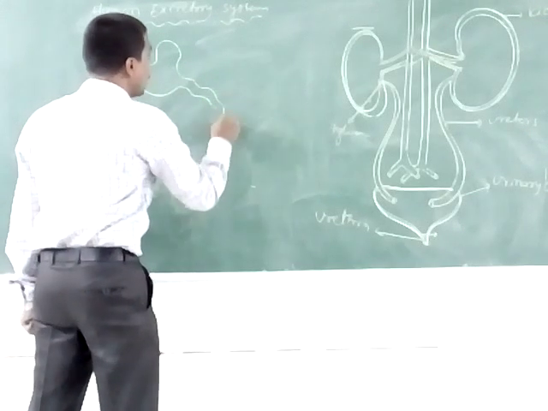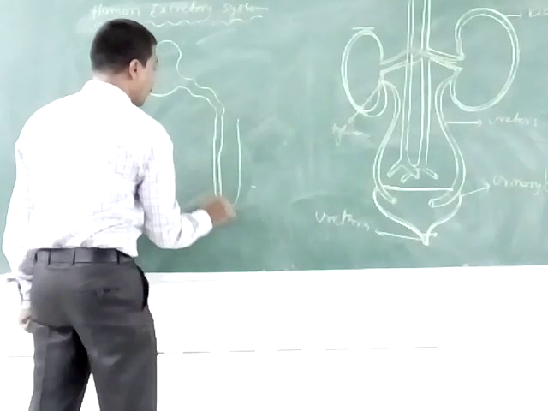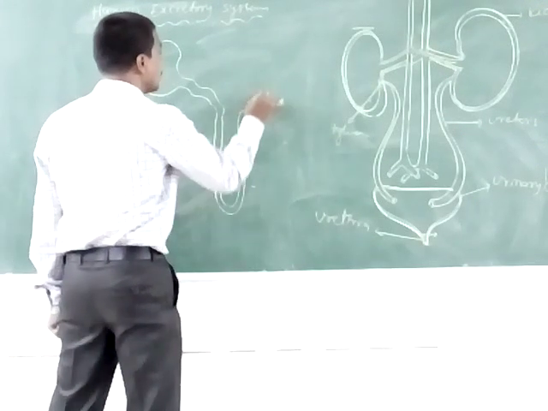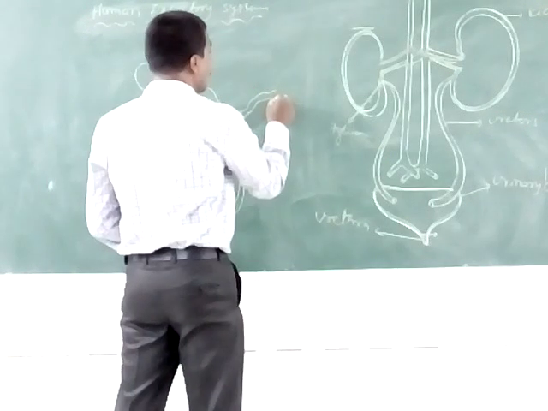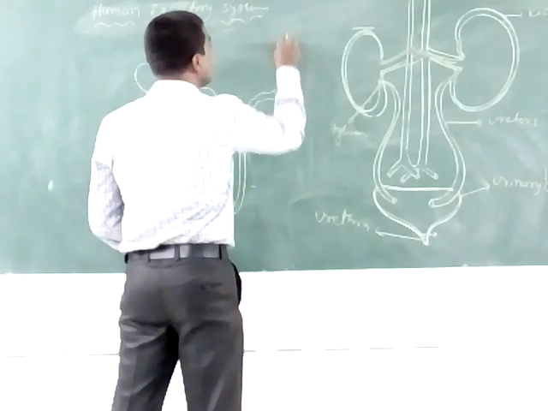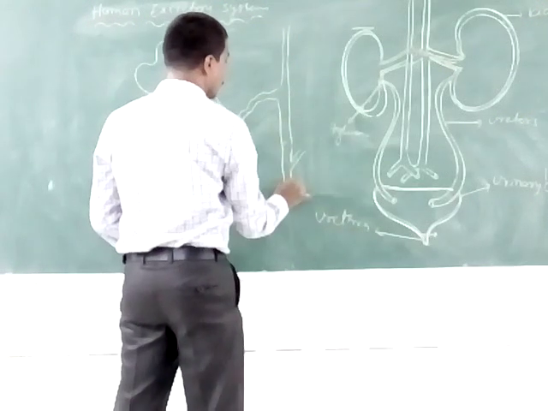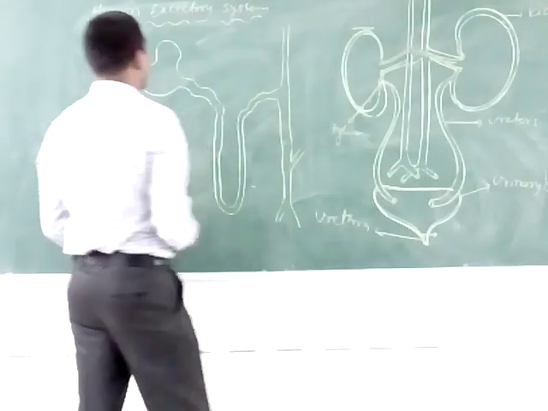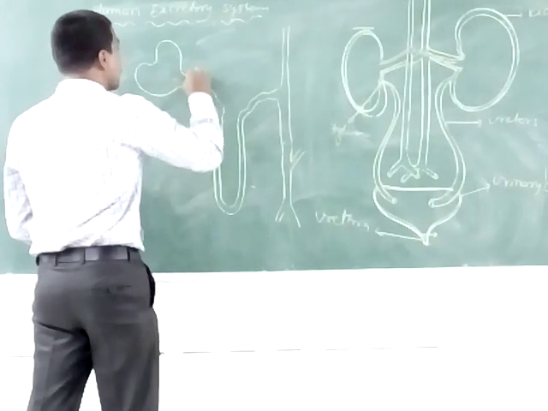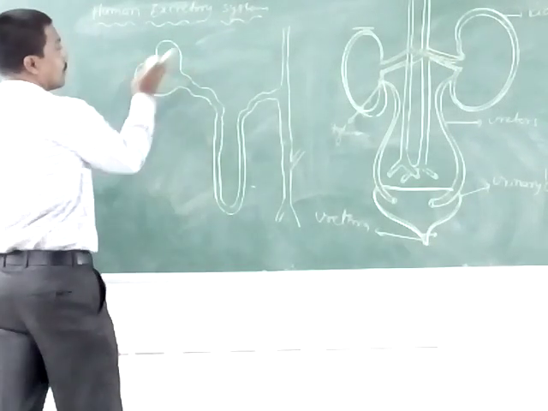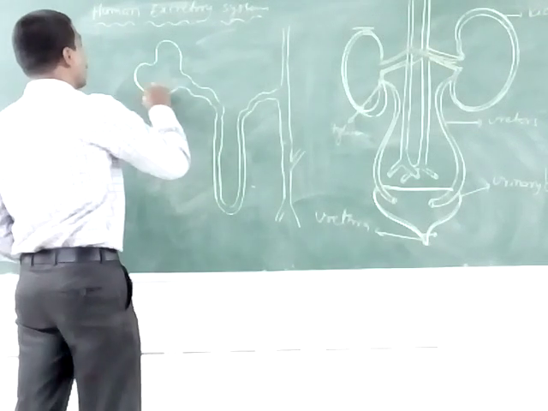The nephron has mainly two parts. The first one is the glomerulus part, and the second is the tubular part. This is the nephron. The glomerulus part, it is the glomerulus part.